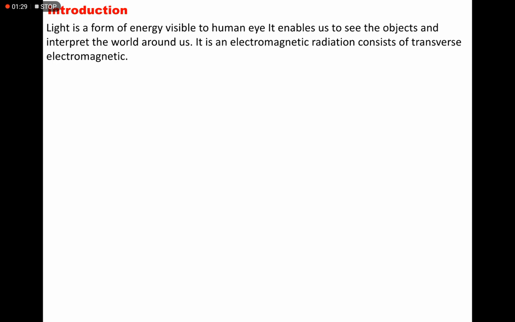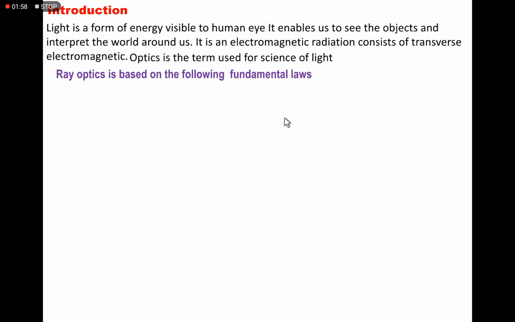Now light is an electromagnetic transverse wave. So we'll learn these properties of light in 12th also. That's why this chapter is important. Okay, optics is the term used for the science of light. Now ray optics is based on the following fundamental laws.